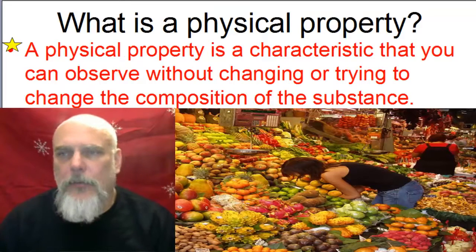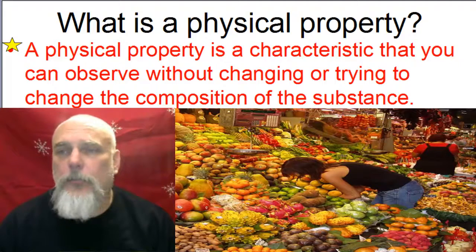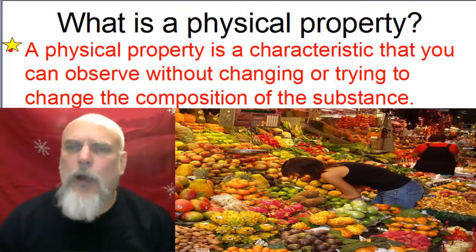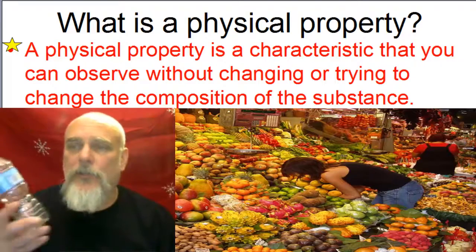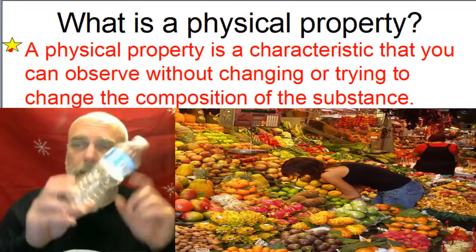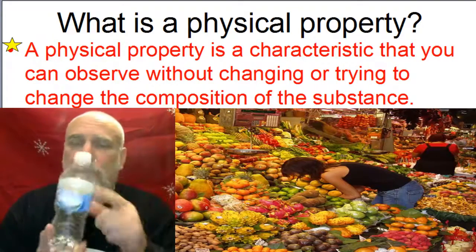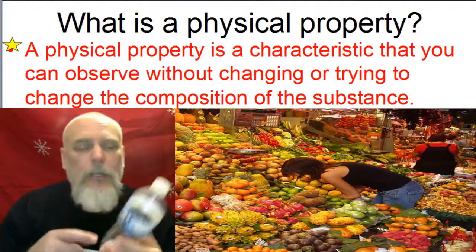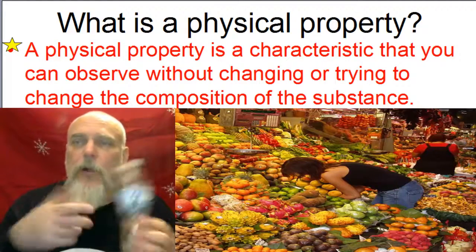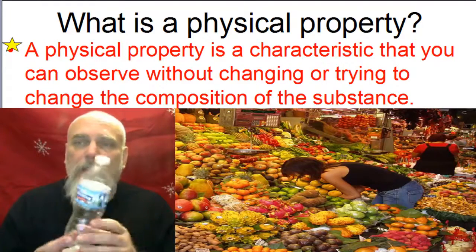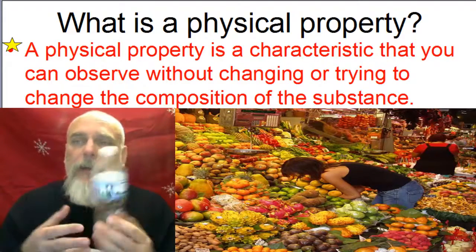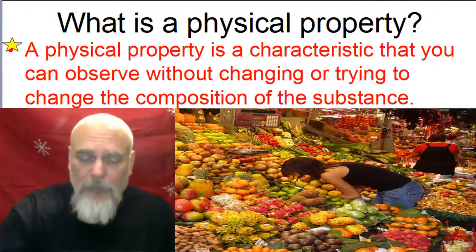All right, now we're getting down to some of the definitions. So, physical property. A physical property is a characteristic that you can observe without changing or trying to change the composition of the substance. So if I just wanted to make observations about this water bottle, I can say, well, it's clear. It has a blue label on it. It has a cap that screws on. Those are all observations that you can make about this. And after I'm done making those observations, you still have this plastic bottle. It hasn't changed the plastic bottle.